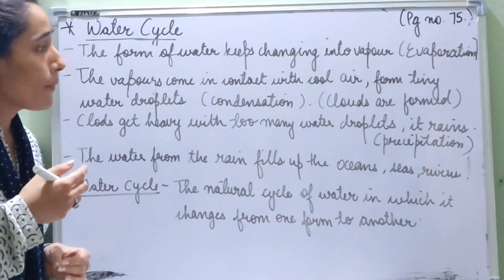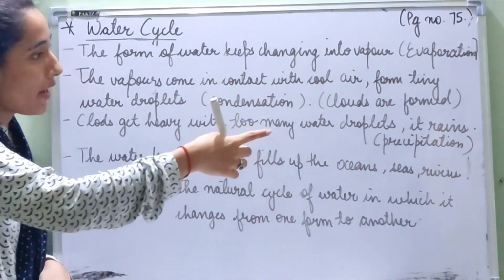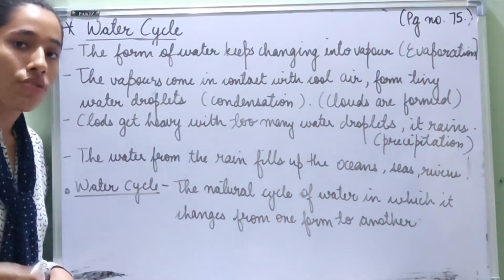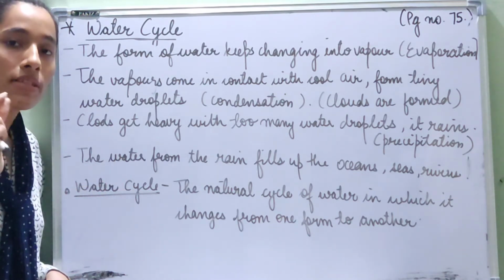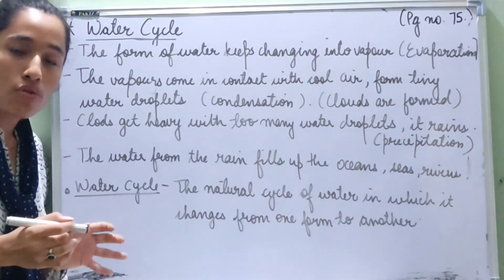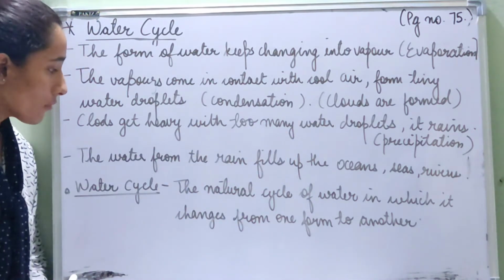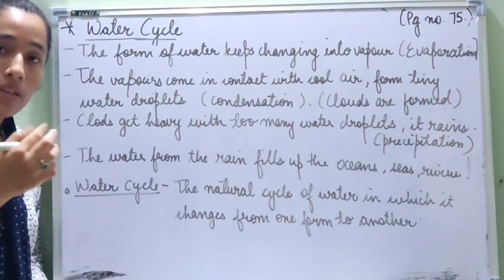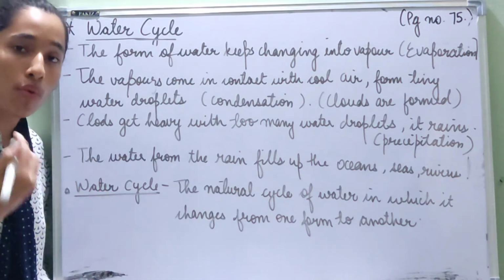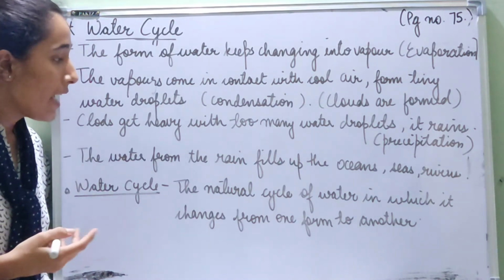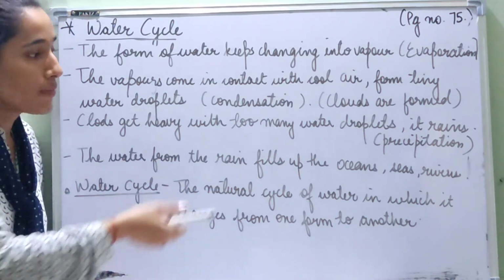So what happens is this water vapor rises up in the air. The water vapor comes in contact with cool air and forms tiny water droplets. These water droplets come together and form clouds, and this process is known as condensation. Then the clouds get very heavy with too many water droplets and are not able to hold them, so it rains. This process is known as precipitation.